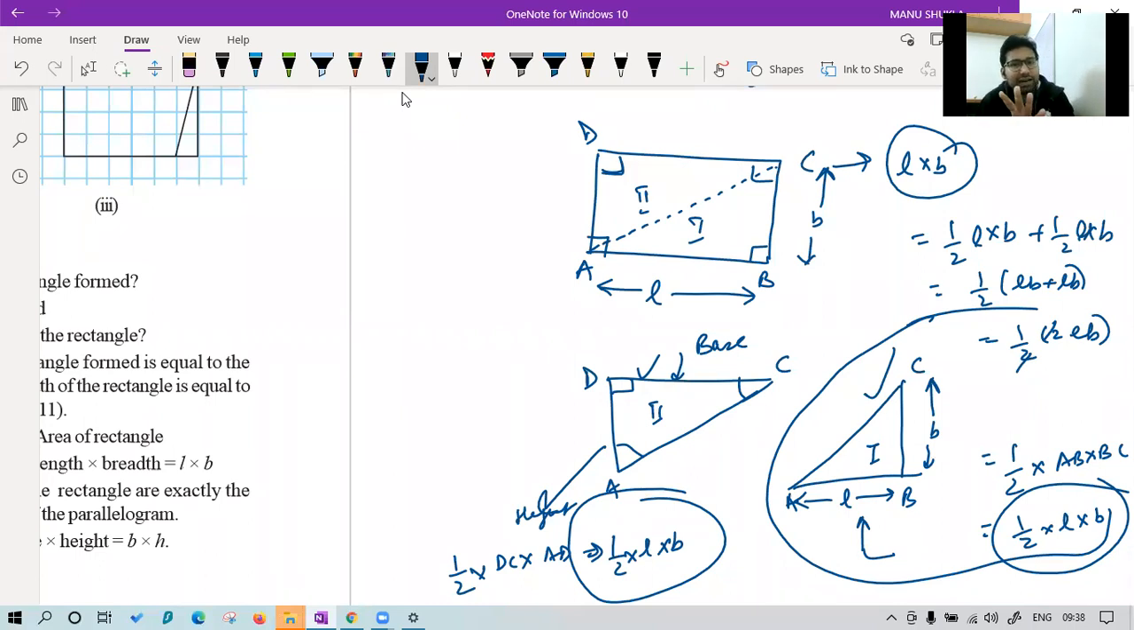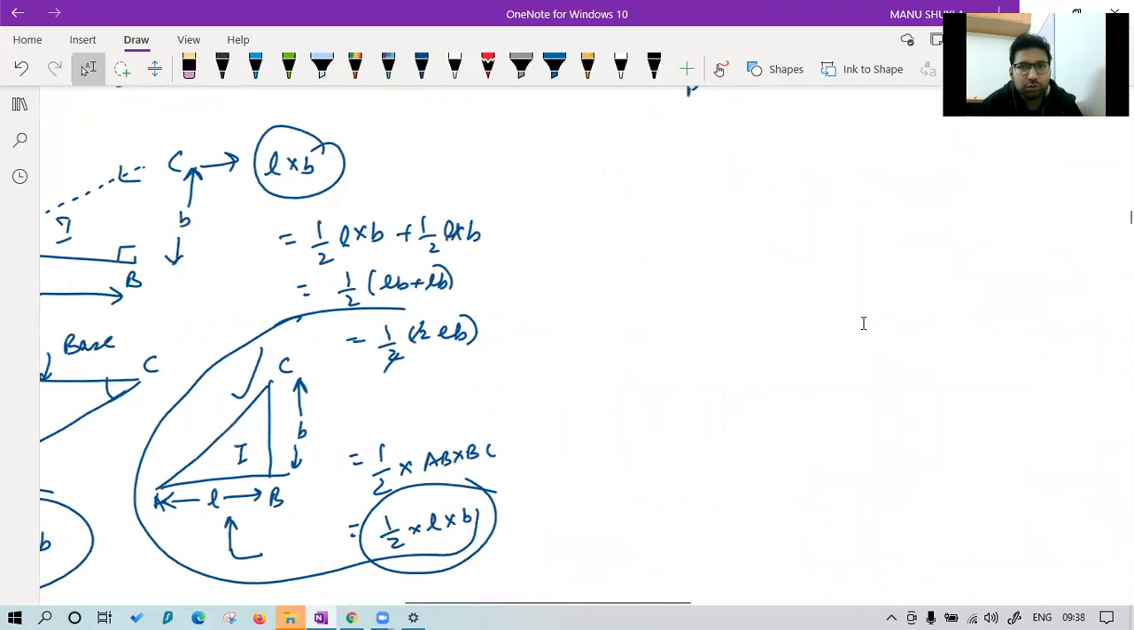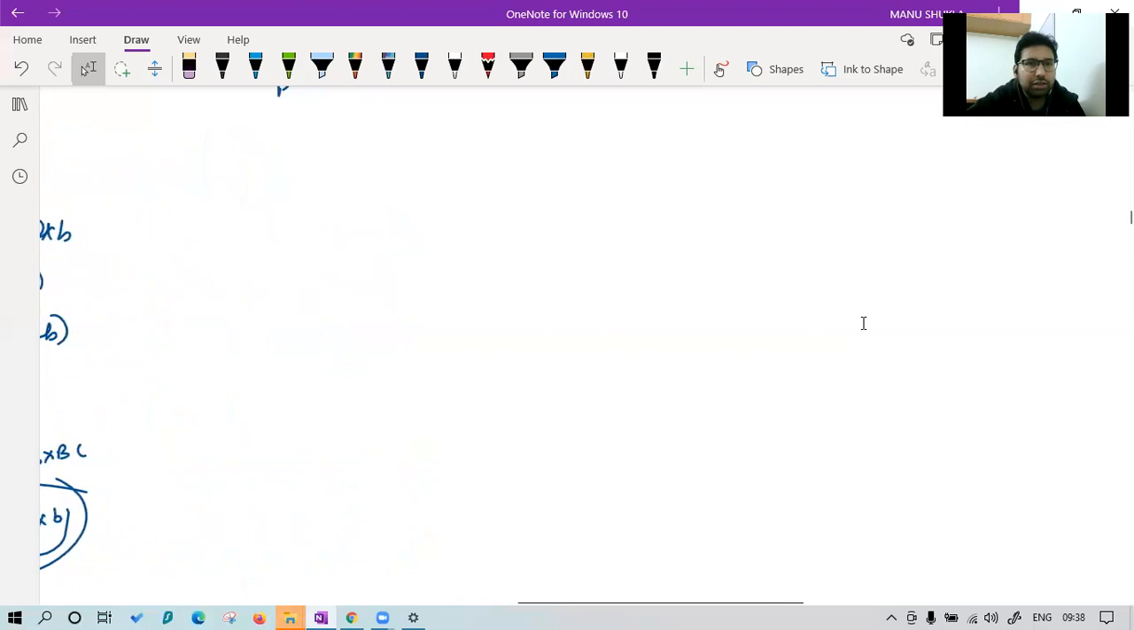Okay, this I am just showing to make you understand the concept of rhombus. Okay, now let's see. In the case of rhombus, we don't have any perpendicular sides. Let me show you. Yes, yes, Mani. Let me show you a parallelogram now. Okay. So this is a parallelogram.